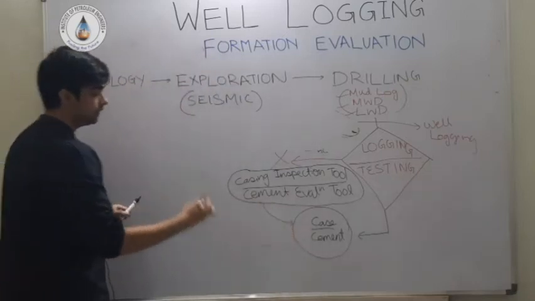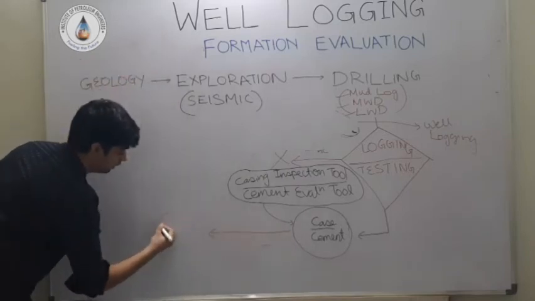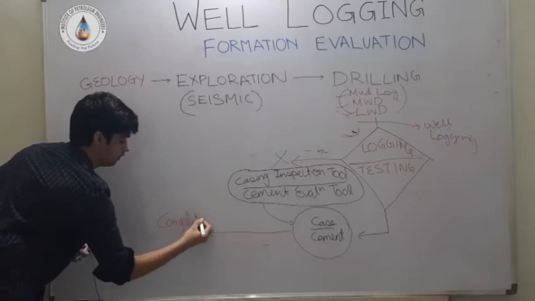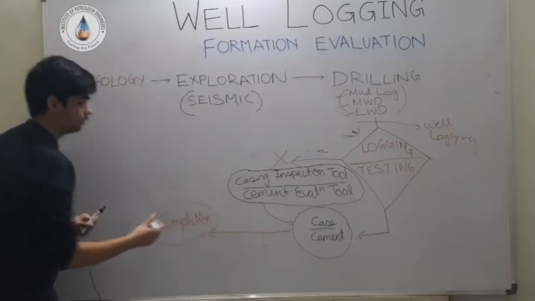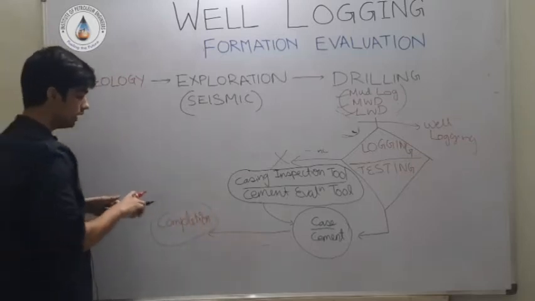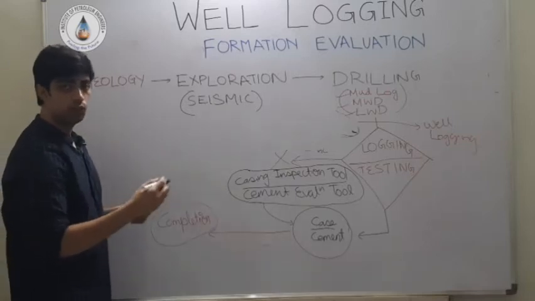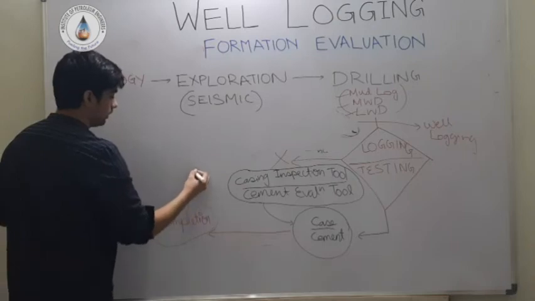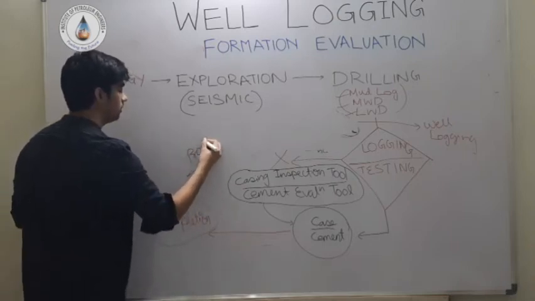After casing and cementing, we complete the well, by perforation or using gravel packs, and after completion, before starting the production, we'll analyze the well again if there is any sort of problem. So at this point, production logging comes into the picture.